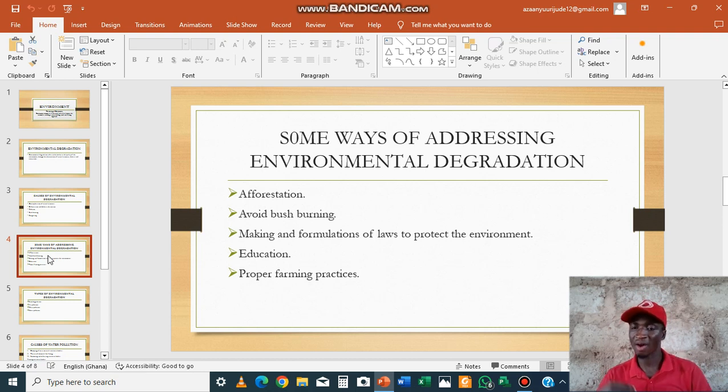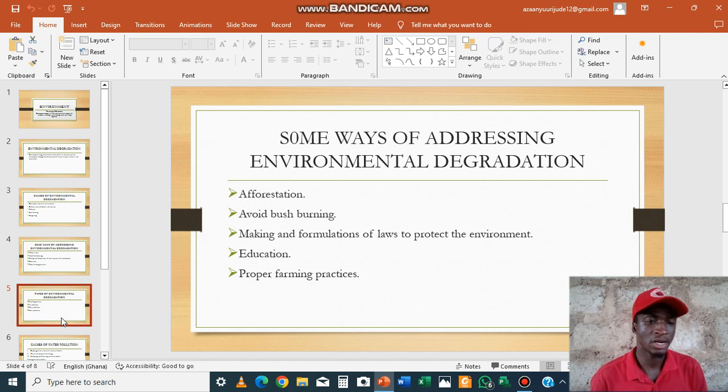That is, we should avoid or minimize the excessive use of chemical fertilizers and weedicides. We should not farm near water bodies. We should practice crop rotation, mixed cropping, and land rotation. All these are proper farming practices which will help to protect the environment.